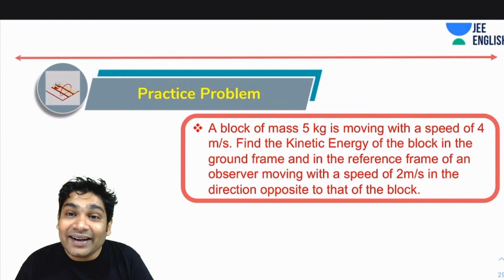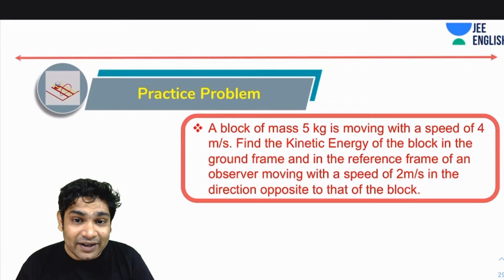10 and 30. 10 and 30. No. Why 10? It's half mv square, Pavan. Half into 5 into v square, which would be 16. So 5 into 8, it will be 40, Pavan.